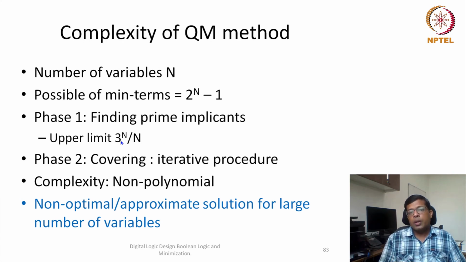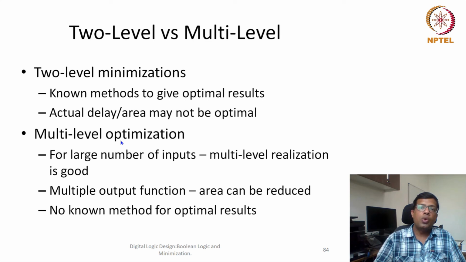Okay, so now because Quine-McCluskey will not be able to give an optimal solution in real time for a large number of variables, we also look for other methods. So we have seen in this particular lecture that sometimes we go for a 2-level optimization, and sometimes we go for a multiple level optimization.